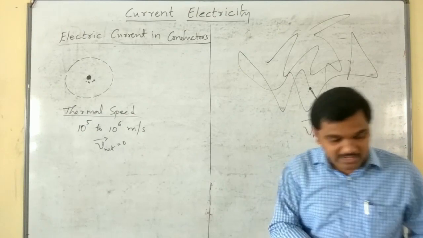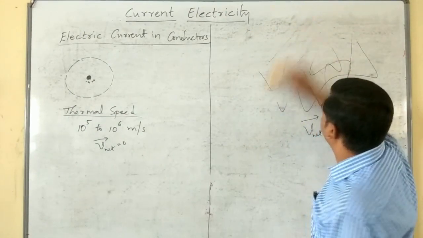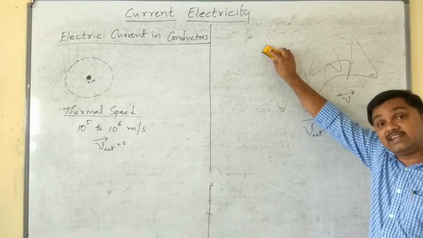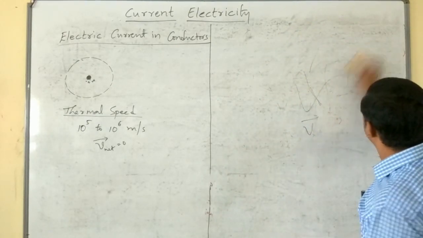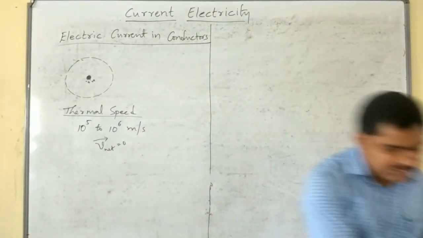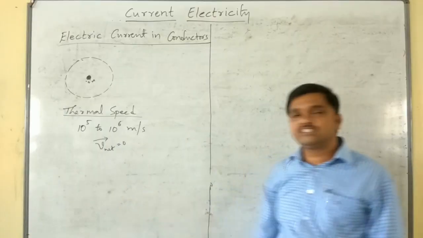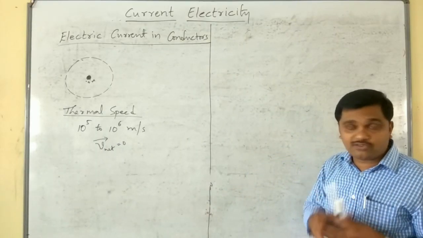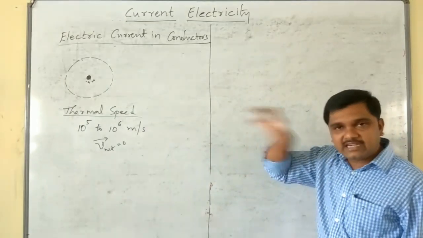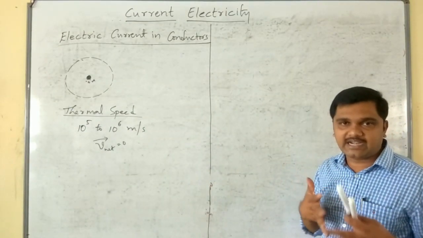But whenever a conductor is subjected to a strong electric field, the picture will be different. It will vary. Though the electrons have that much velocity, if you take the net velocity, it will become 0 because of that random